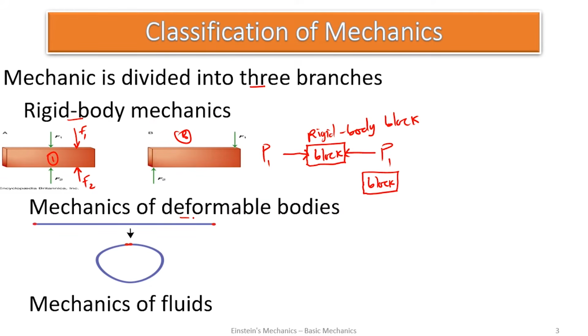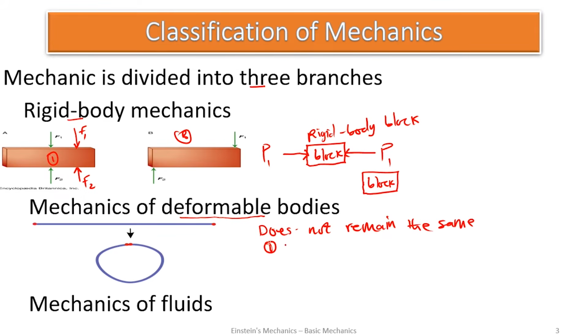So the second classification is mechanics of deformable bodies. As the name suggests, deformable, meaning these bodies can deform. When a force is applied and it is removed, the shape and size does not remain the same.